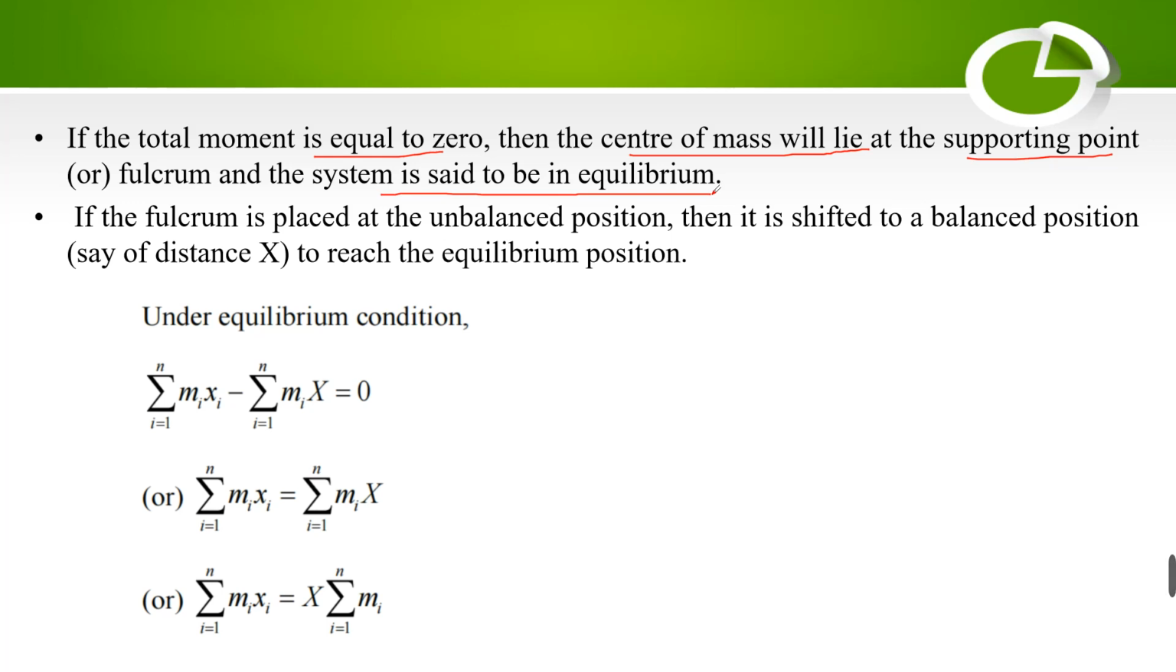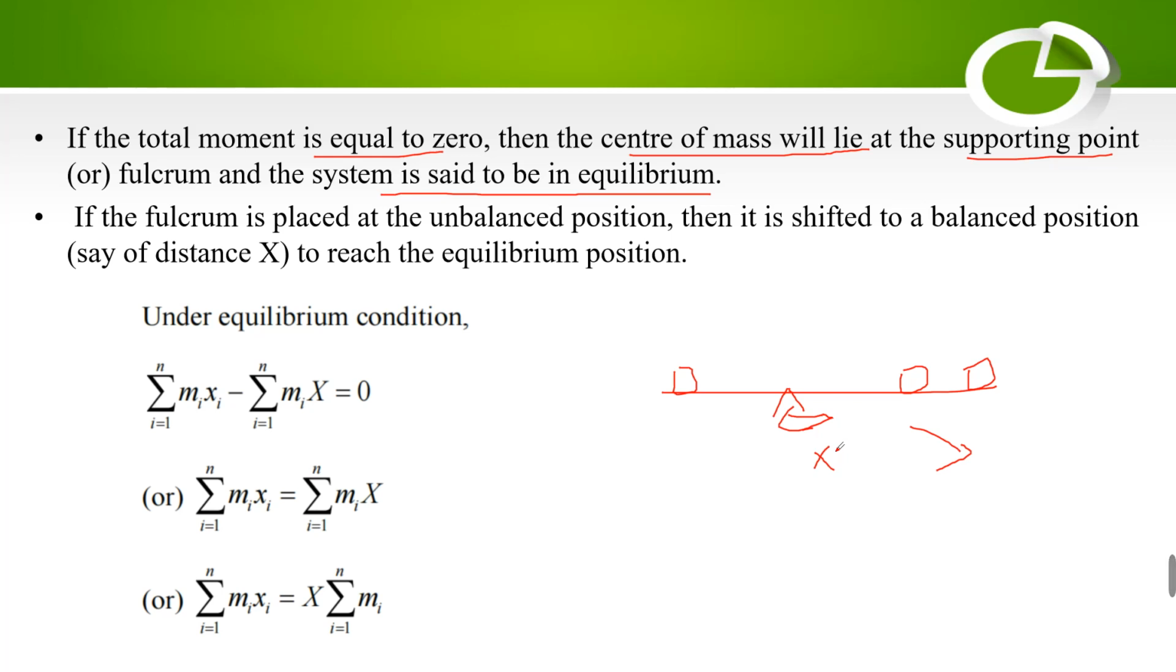Now, if the fulcrum is not at a balanced position, for example, here we have a supporting point, and if one person is sitting on the fulcrum and there are two persons on the other side, then the fulcrum will move lower; it will not be in a balanced position. So we need to shift this supporting point by some distance to get a balanced position. The distance through which the supporting point is shifted to get a balanced position is called the center of mass.